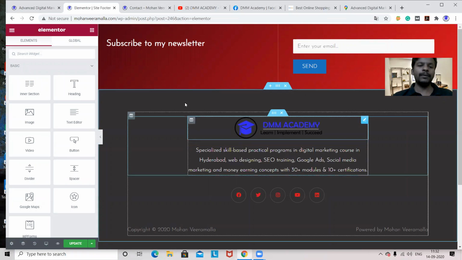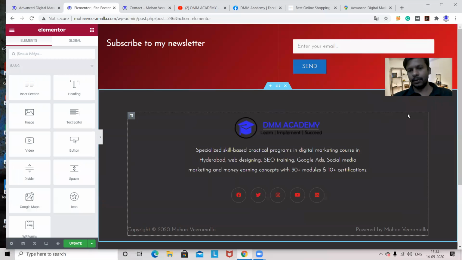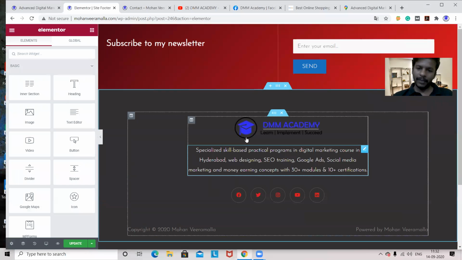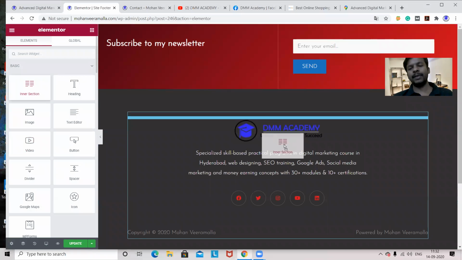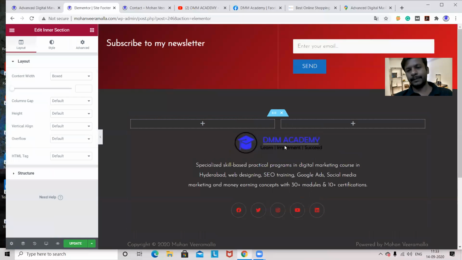Now think that you want 4 columns. Then we have to add columns. How to add? Let's take this inner section and drop it here. When I'm hovering on this, it is showing me some line, some sky blue line. That means this property will go there. There we have to drop it.